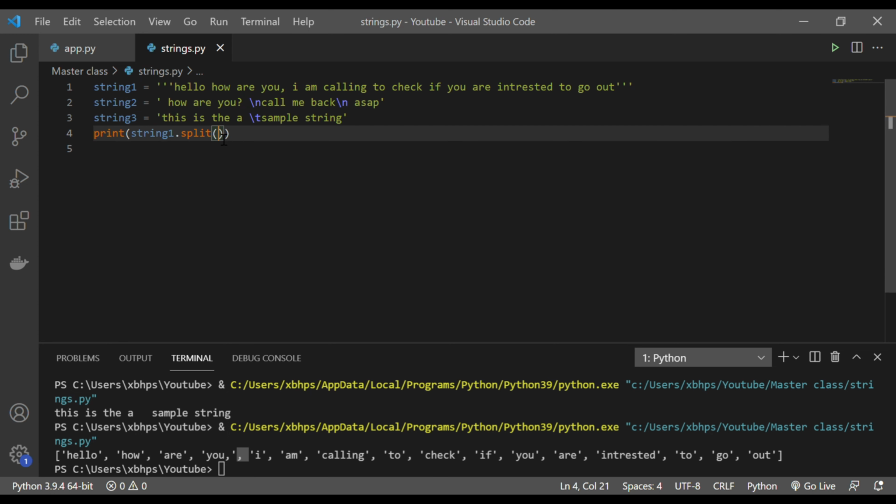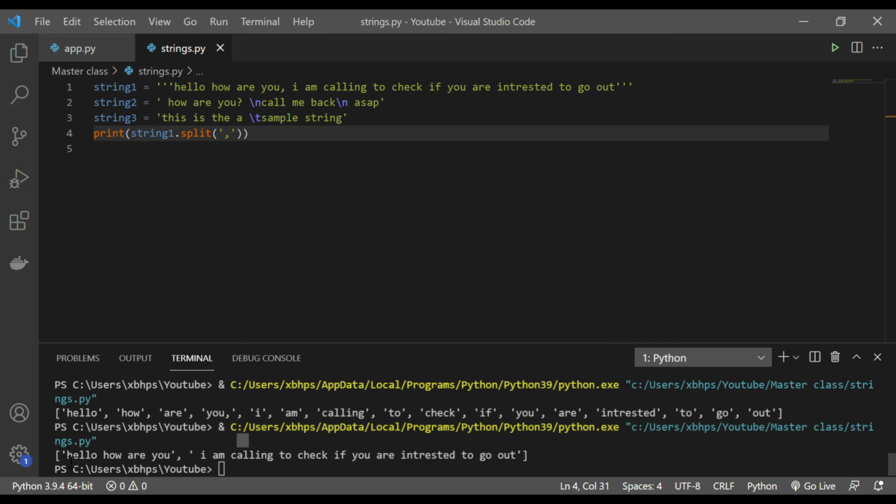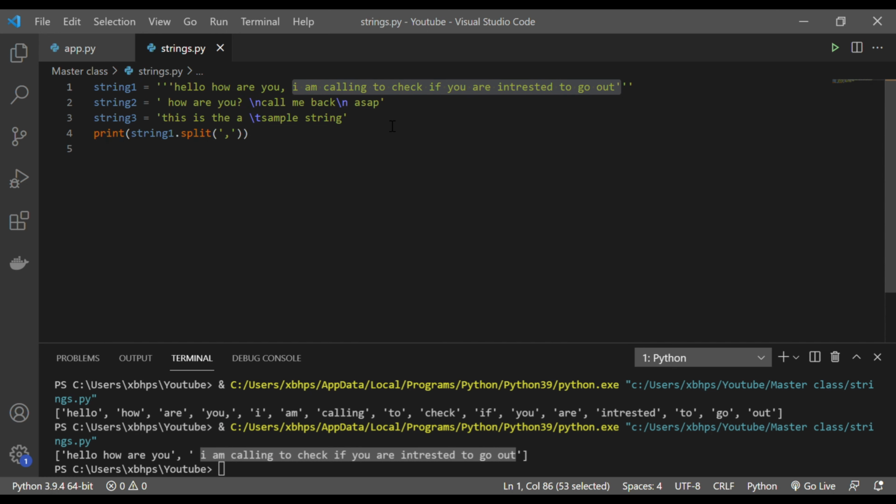Now the split function you can also use to define where you want to put your split. So let's say I want to put a split for the comma, that also works. I have to define that whenever you see a comma, just split my string. Let's run this. Now this list has hello, how are you, and then the next line, because there is no comma till here, so it's just splitting into three parts.